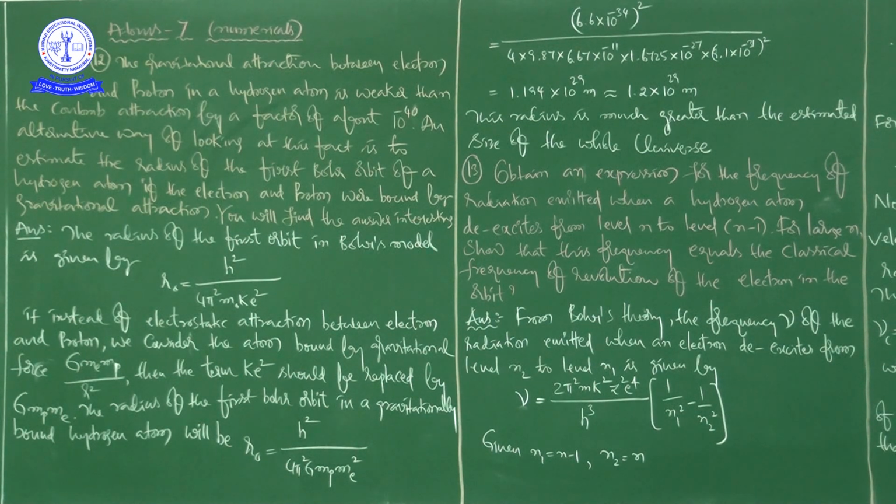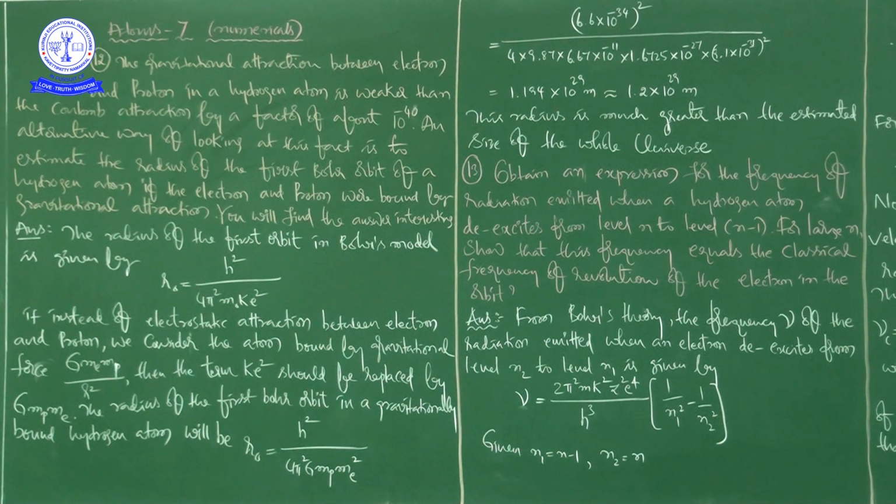And if you see from the point of gravitation, from Newton's law of gravitation, between electron and proton, you can write like this. We consider the atom bound by gravitational force. This is the relation G into me mp by r square.